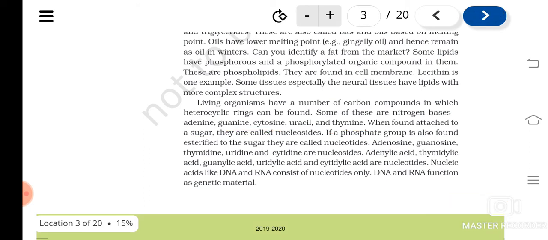Okay, and when they are attached to a sugar, they are known as nucleosides. And if a phosphate group is also there, then they are known as nucleotides. So likewise adenosine, guanosine, thymidine, uridine, cytidine are nucleosides. Okay, then adenylic acid, thymidylic acid, guanylic acid, uridylic acid, and cytidylic acid are nucleotides. Okay, and nucleic acids like DNA and RNA are made up of nucleotides. Understood? So they can function as the genetic material.